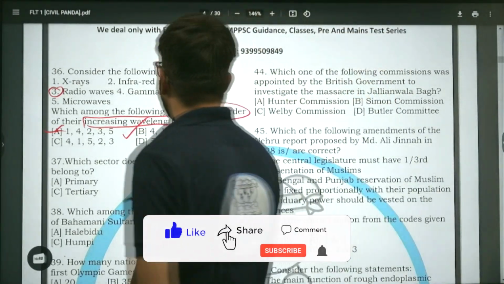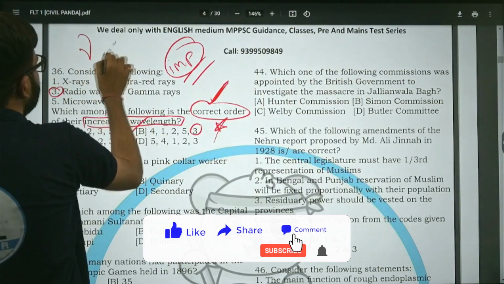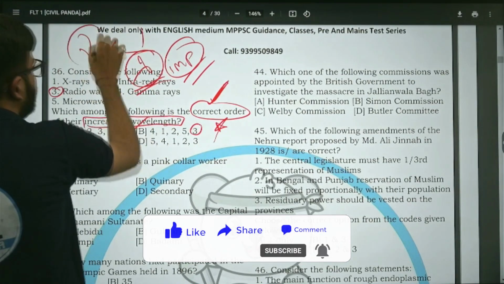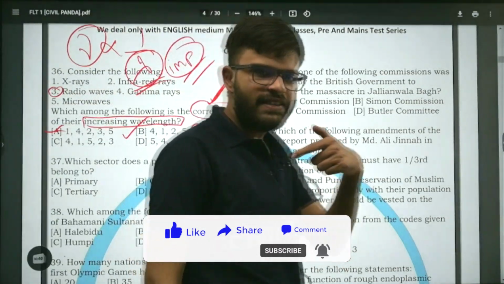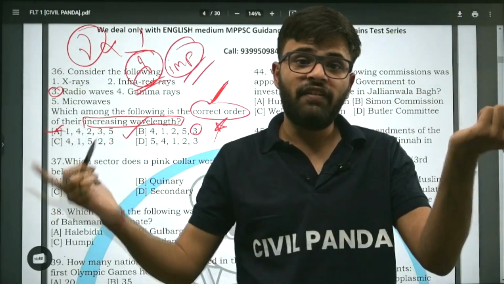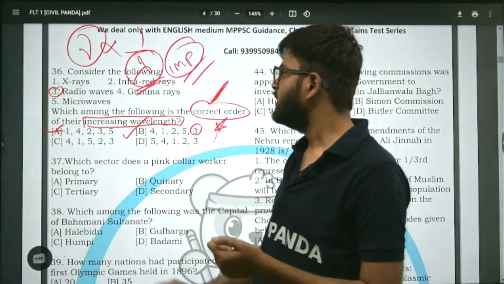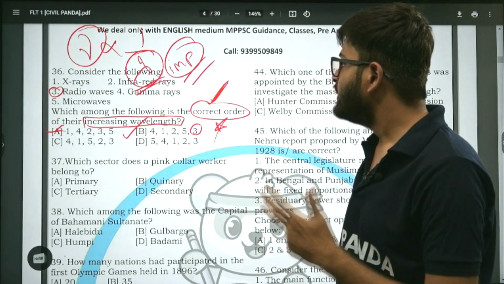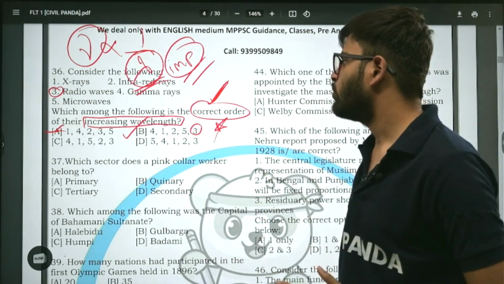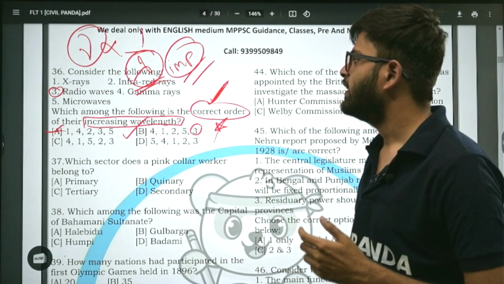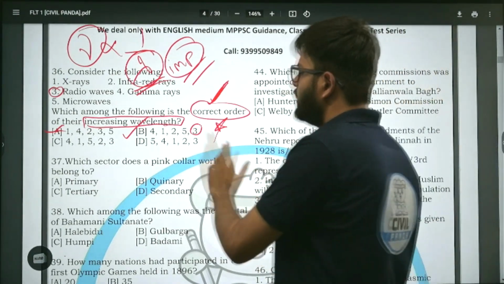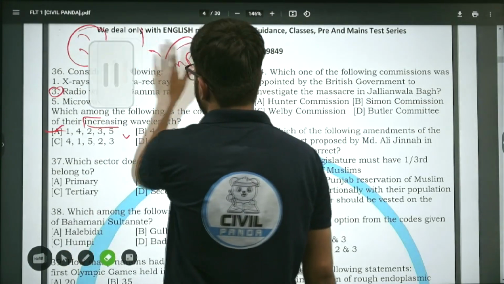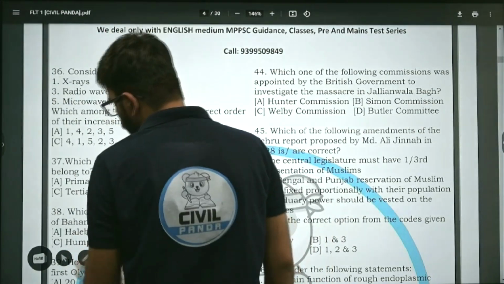Now you know that frequency is inversely proportional to wavelength. We represent wavelength with lambda, and this is the sign of frequency, inversely proportional. Frequency less, wavelength more; frequency more, wavelength less. All right, the correct option is option B: microwaves, then X-rays, then infrared, then microwaves, then 4, then 3, that is radio waves. The correct option is option B. Note it, pause the video or rewind it because it is important, you must know it. All right, moving on to next question.